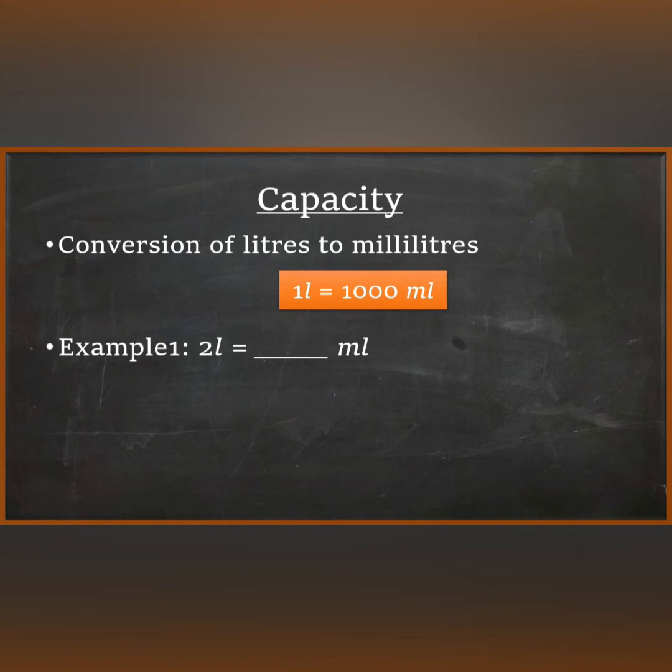Let's try converting 2 liter into milliliter. So we will multiply 2 with 1000 and we will get 2000 as our answer. Hence, 2 liter is equal to 2000 milliliters.